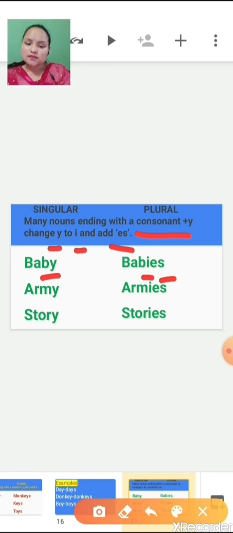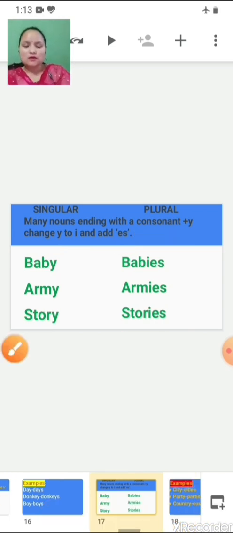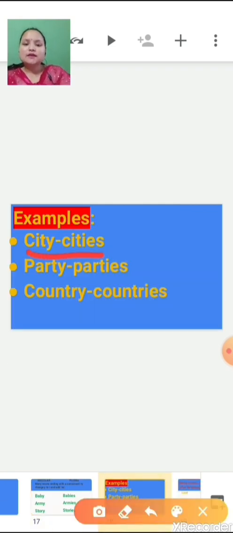Babies, babies. Here also, army. It is ending with a consonant and it has Y at the end. So ARM, and in place of Y we have written I and then added ES. So it becomes armies. Same here, story, stories. More examples: city, cities; party, parties; country, countries. Okay.